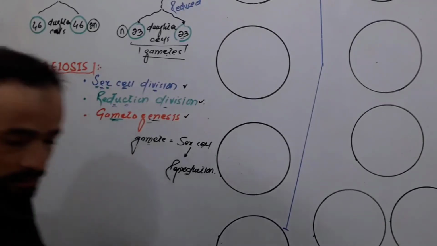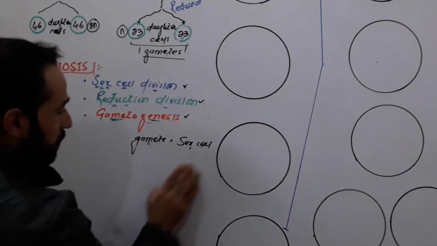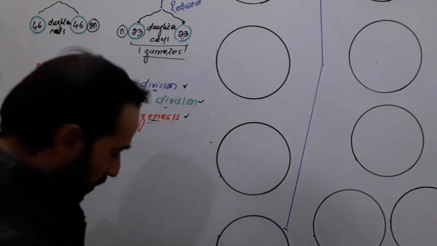Now let us define meiosis in a complete way. What is meiosis?